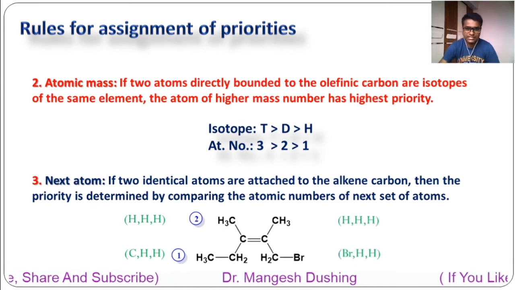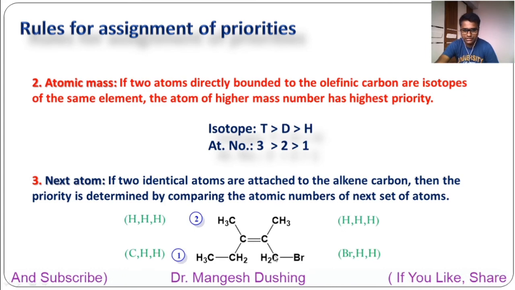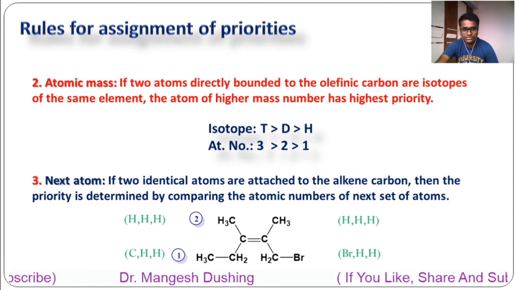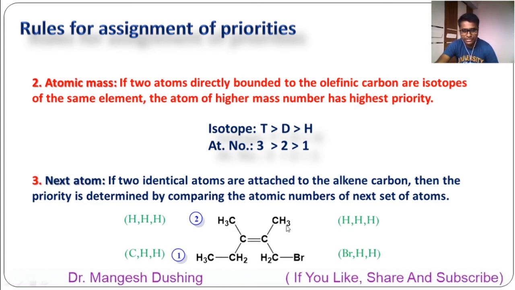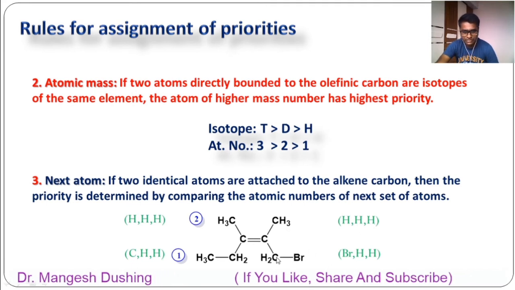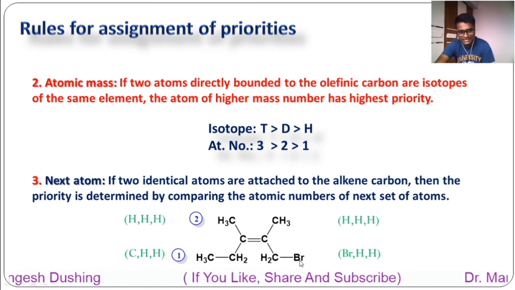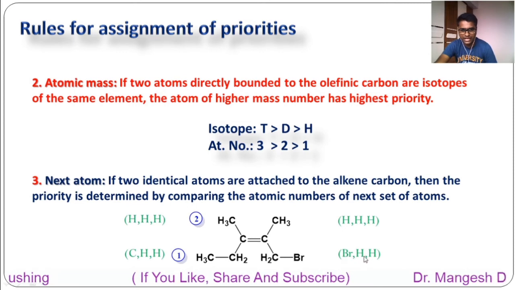Now in this case, see here, first atom is carbon, first atom is carbon, both carbons are same. Then go for the next 3 atoms. So the next 3 atoms to this carbon are 3 hydrogens. You have to write hydrogen, hydrogen, hydrogen. To this carbon, there are 2 hydrogens as well as bromine, but you have to write in decreasing atomic number. So here Br is there, hydrogen, hydrogen.